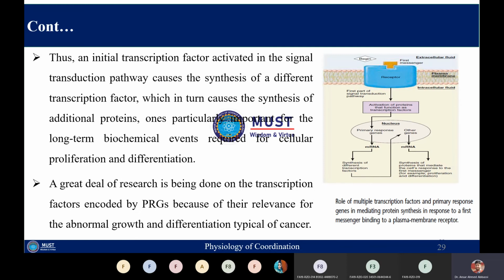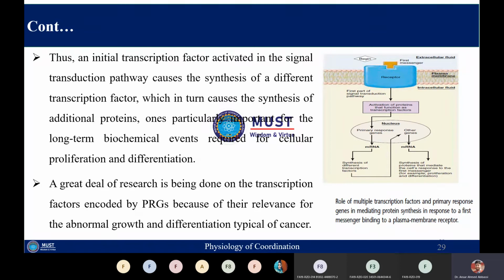Here you can see that this is the case for the lipid soluble messenger. When the messenger binds to its receptor, this is the first part of the signal transduction pathway. It will activate the proteins which behave as transcription factors, and these transcription factors encode certain genes which are called primary response genes.